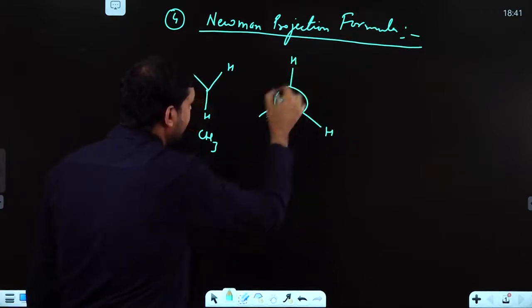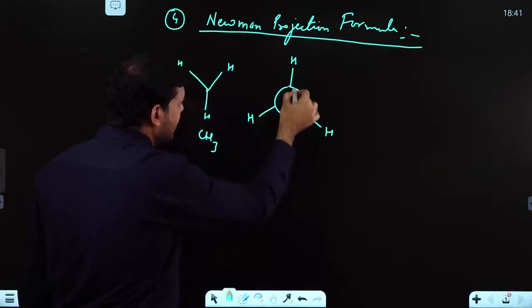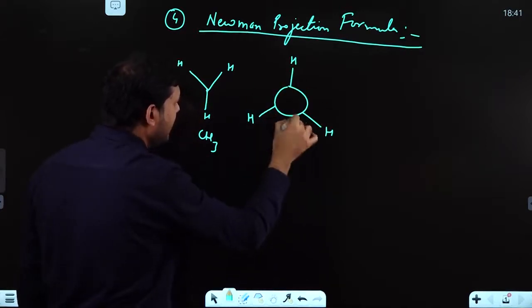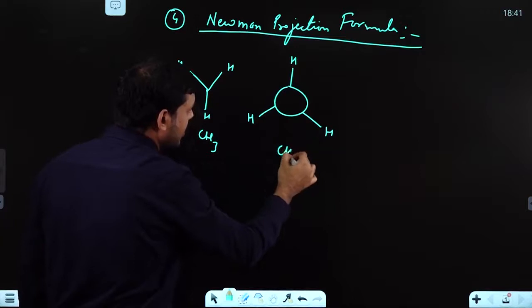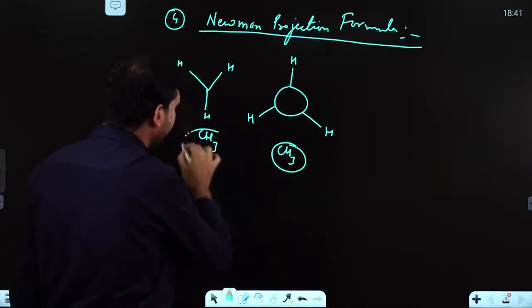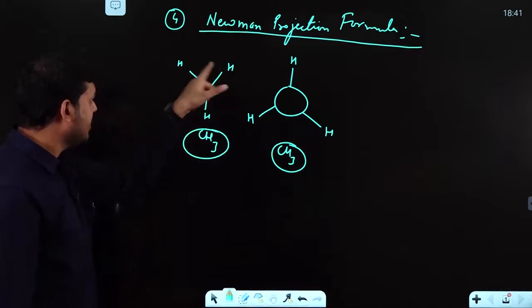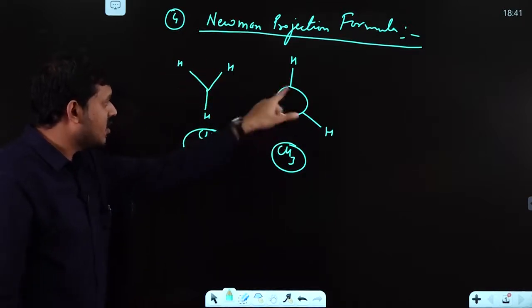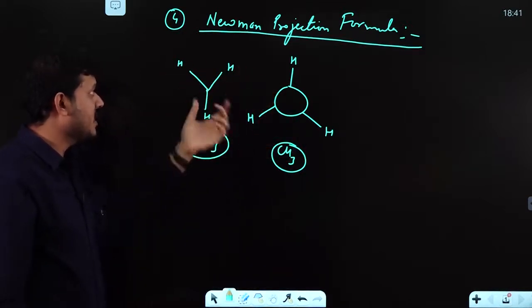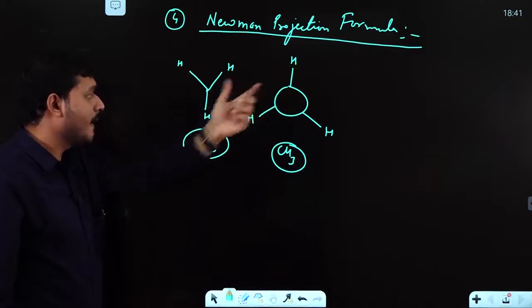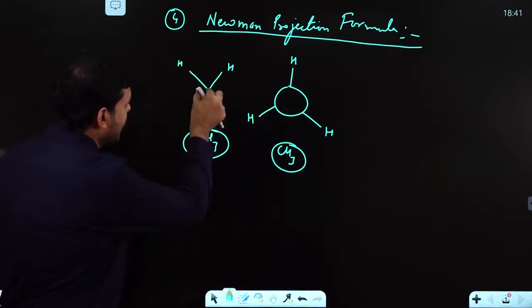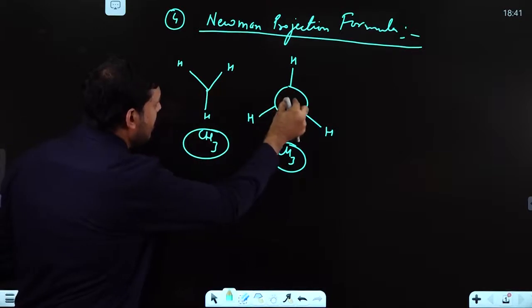H, H, H. Now this circle, this is a carbon having 3 hydrogen bonds. This is also CH3. Okay, so now here you try to understand this Y-shaped CH3, and this is also CH3. So now what happens in Newman projection formula? Just pick it up and put it above it.